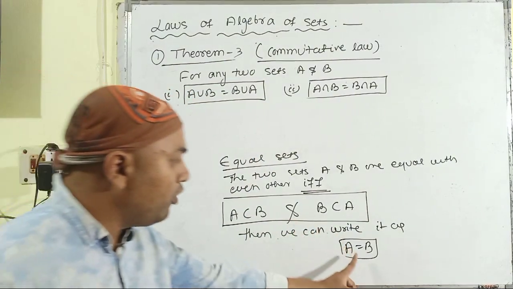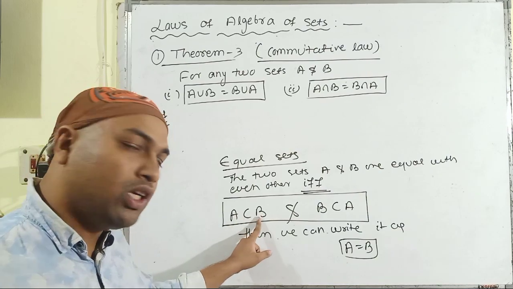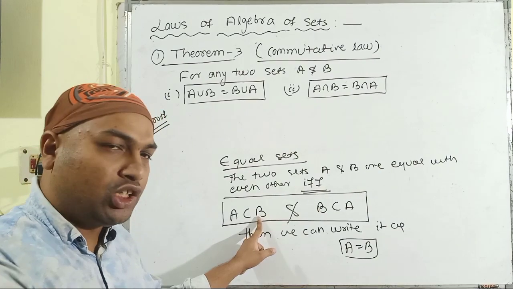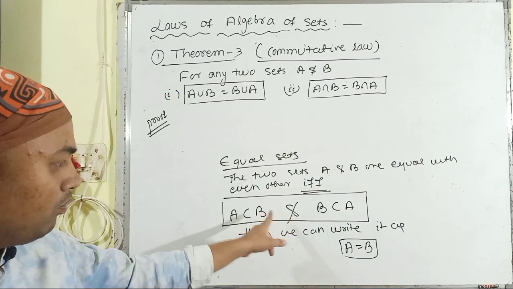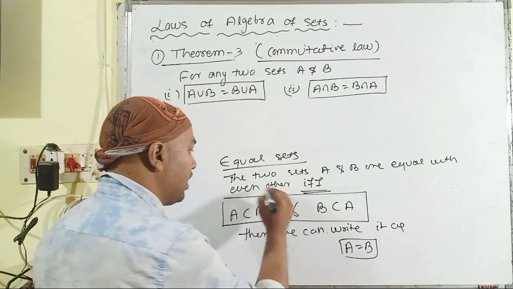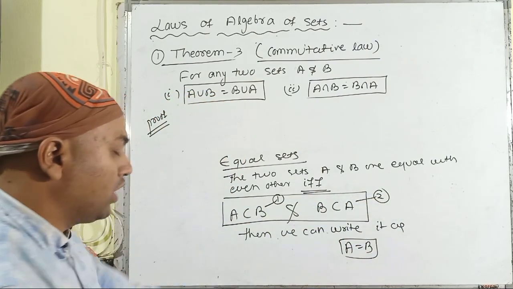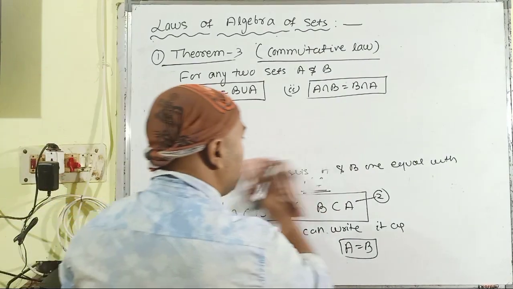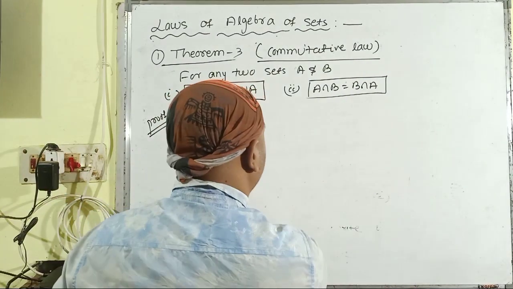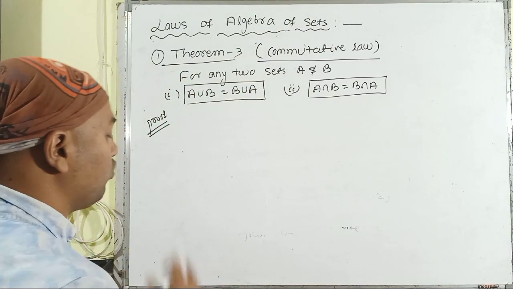That means to prove A is equal to B, first of all we have to prove that A is a subset of B, and in the next phase, we have to prove that B is a subset of A. Considering this as equation 1 and this as equation number 2, and by combining both equations, we can prove that A is equal to B. So let us prove both parts of the commutative law by using this definition of equal sets.